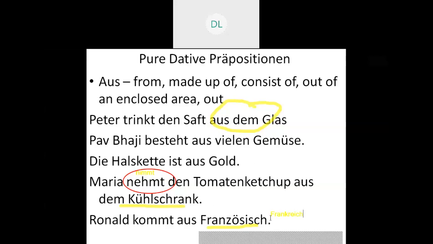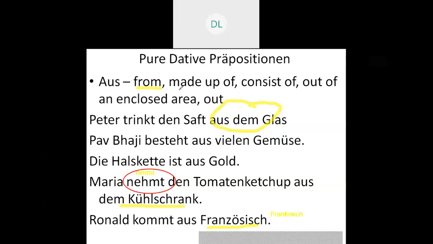And Französisch is the French language. So aus is used to denote the source. Here I have written the meanings. See here, aus, that is from, denoting the source.